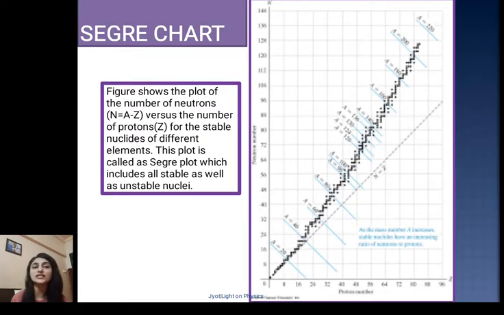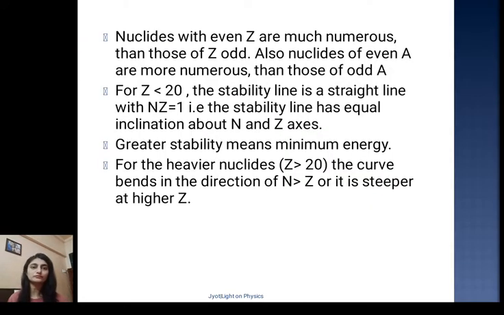Now this is called a Segre chart. This is basically a plot of the number of neutrons versus the number of protons for the stable nuclides of different elements. Here it includes all stable as well as unstable nuclei. Now this line is a straight line, the N equals Z line, but it is found that as the atomic mass number increases, this line moves towards the upper side.